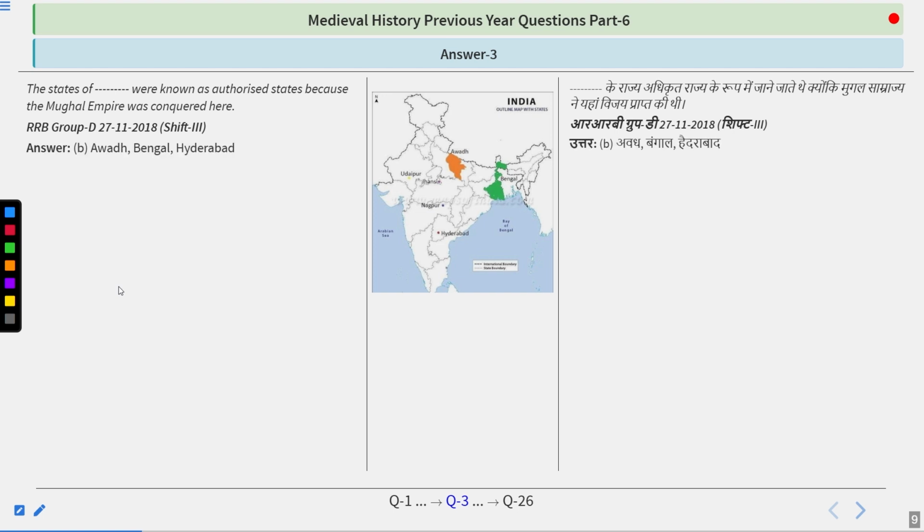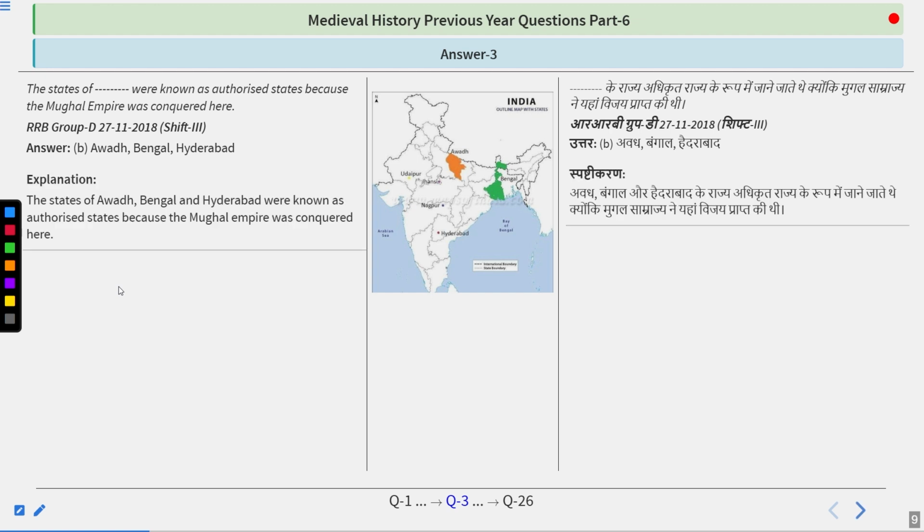The states of Awadh, Bengal, and Hyderabad were known as the authorized states because the Mughal Empire was conquered here. So remember these places.